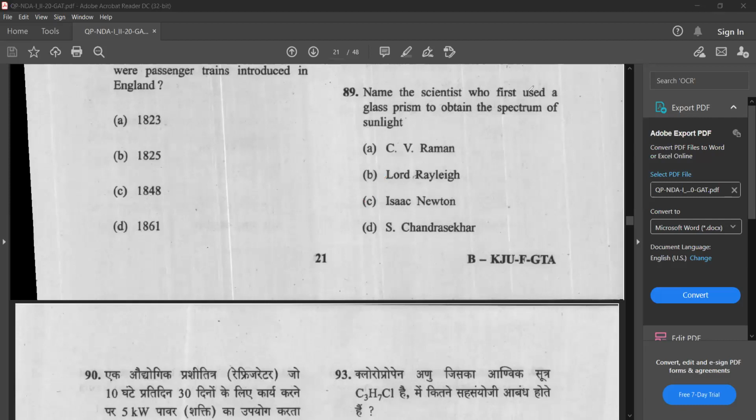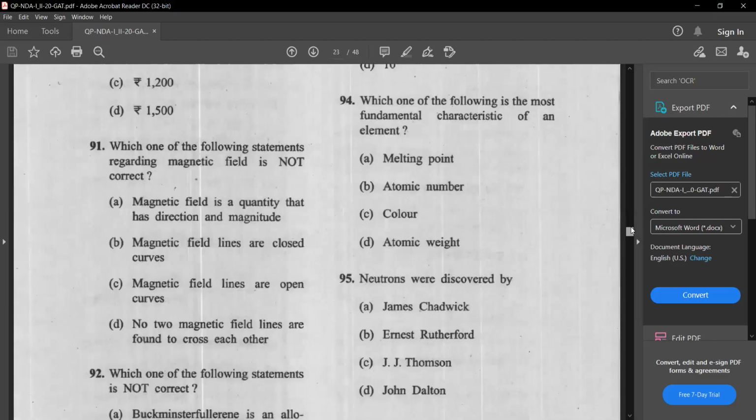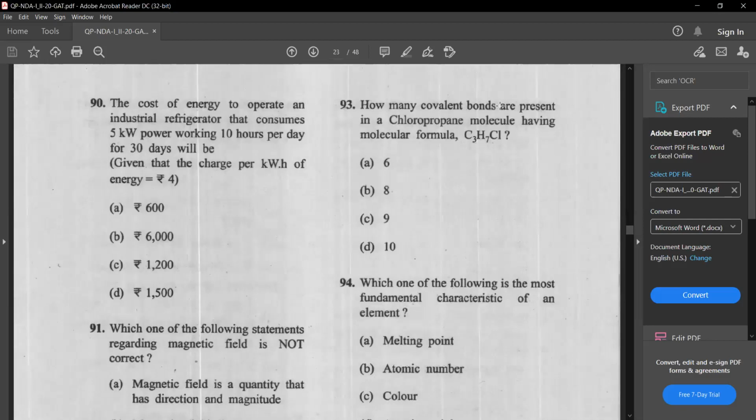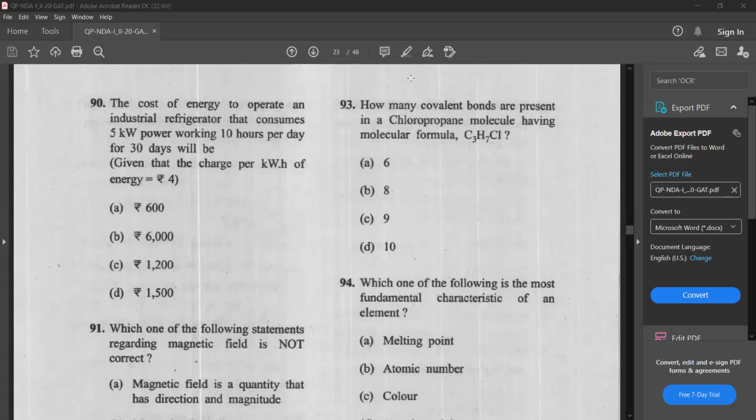Okay, so let's see the next question. The cost of energy to operate an industrial refrigerator that consumes 5 kilowatt power, working 10 hours per day for 30 days, will be, given that the charge per kilowatt hour of energy is 4 rupees. Options: 600, 6,000, 1,200, 1,500.